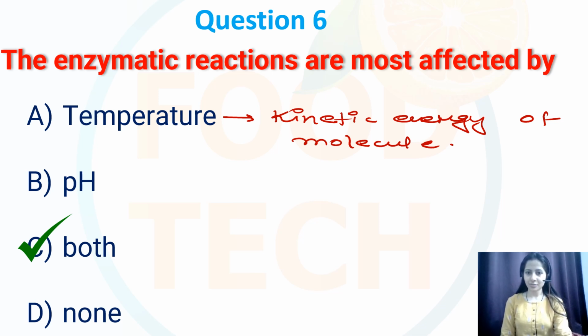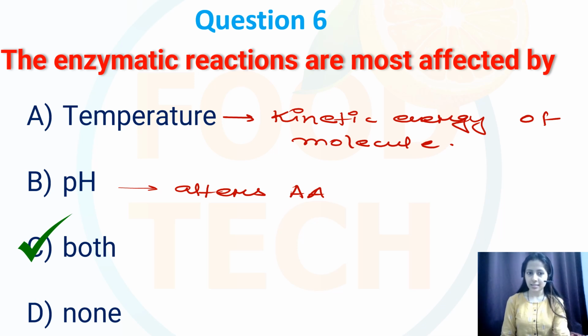Whereas on the other hand, for the pH, we know that it affects the enzyme activity by altering the ionization state of the amino acids. It alters the ionization state of the amino acid residues in the enzyme active site, which can impact its ability to bind the substrate molecules.